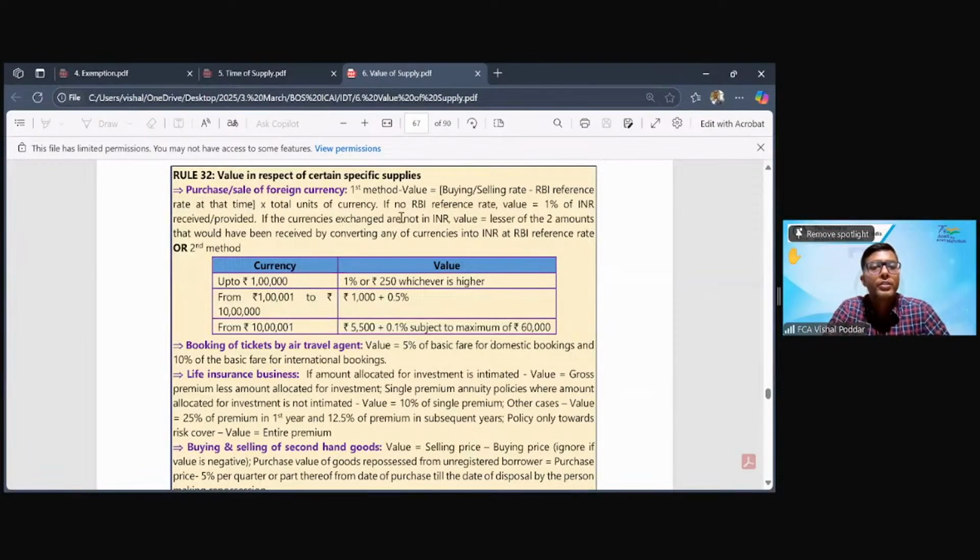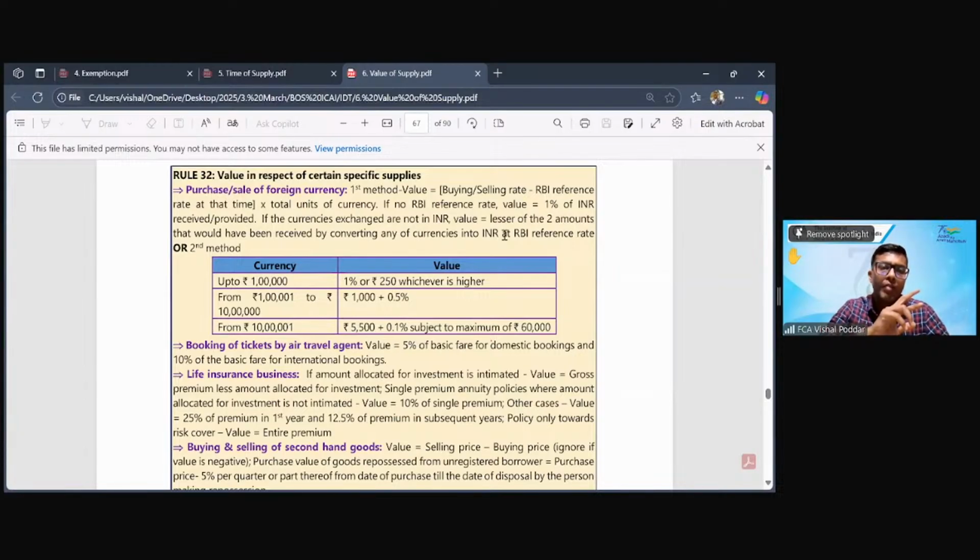If the currencies exchanged are not in INR, the next possibility is that you are giving me dollars and I am giving you pounds. So there is no rupee involved. Now, if no rupee is involved, you will not be able to find that 1%, 2%. Then what they say is, if the currencies exchanged are not in INR, so both sides have foreign currency, then the value is the lesser of the two amounts that would have been received by converting either of the currencies into INR.